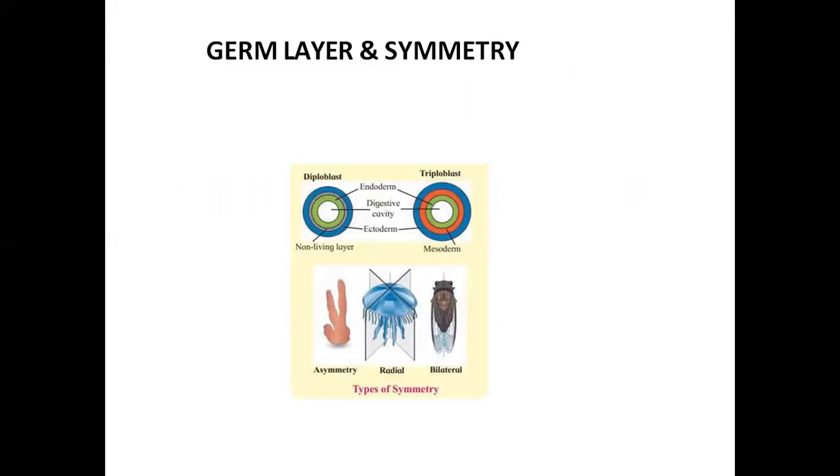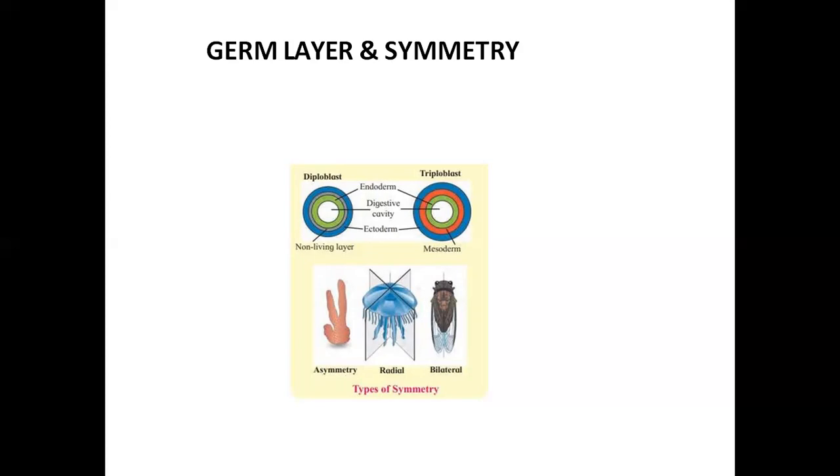Talking about the germ layer, from the phylum Porifera up to the phylum Chordata, all these animals have a germ layer made up of two or three layers. At the time of the germination period, the germ layers form two or three layers. The animals which form two layers are categorized as diploblastic.